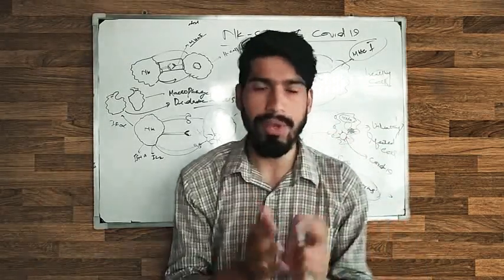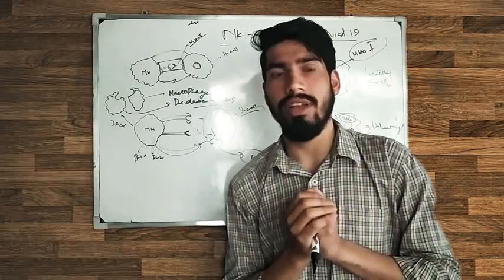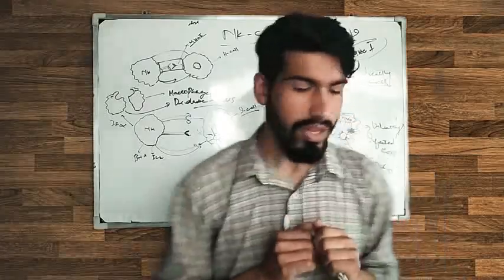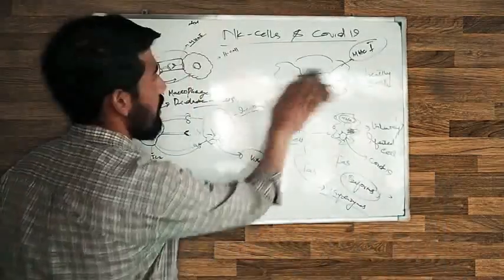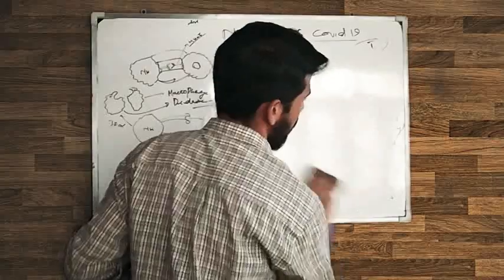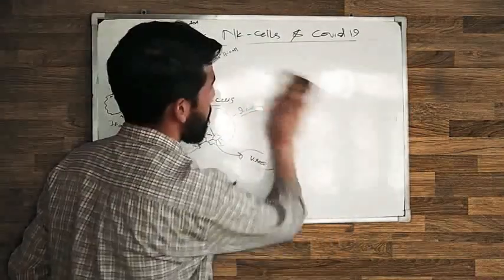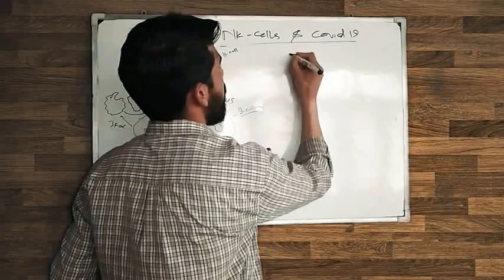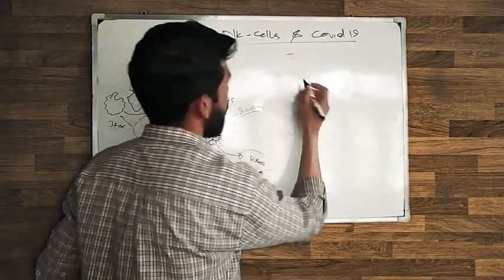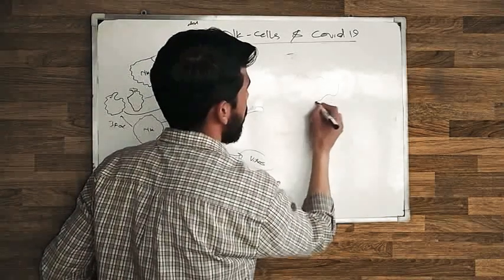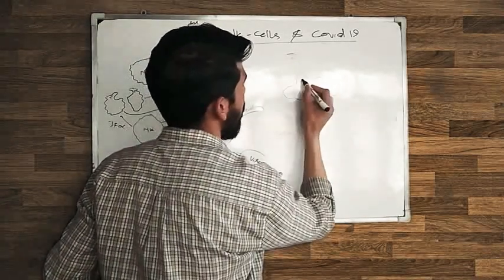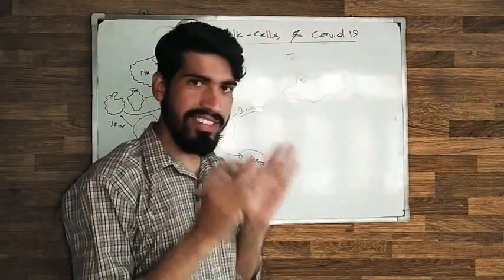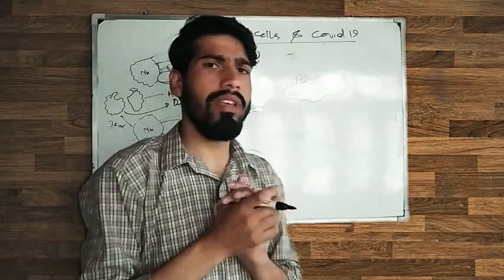I will talk briefly about how the NK cells become exhausted, or look lazy. Suppose this is the NK cell, but the cell is lazy. It's not working very properly.